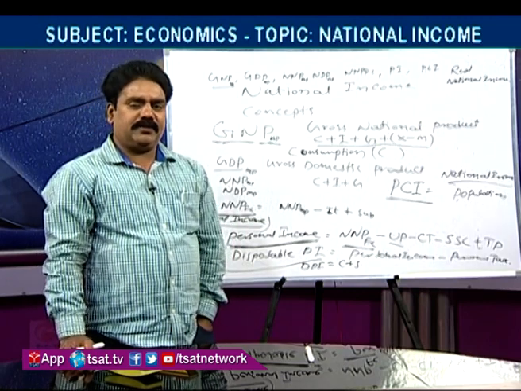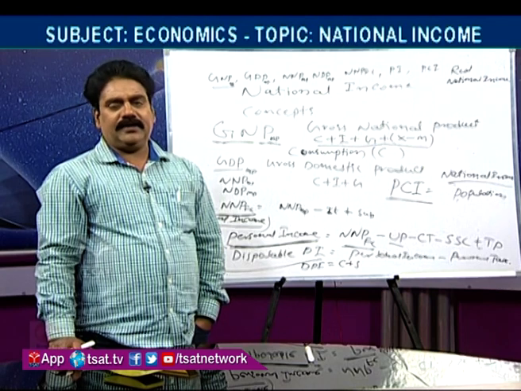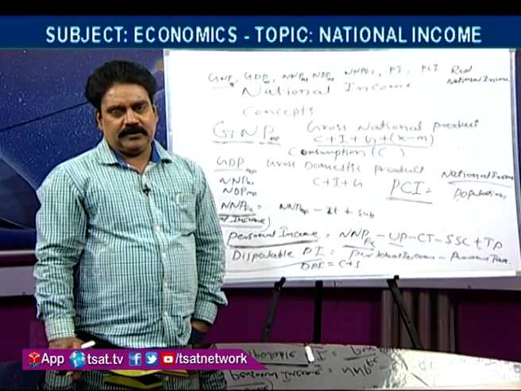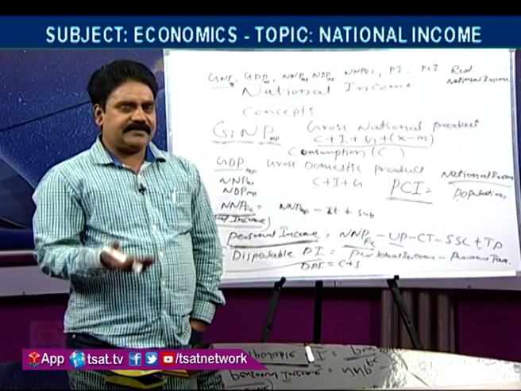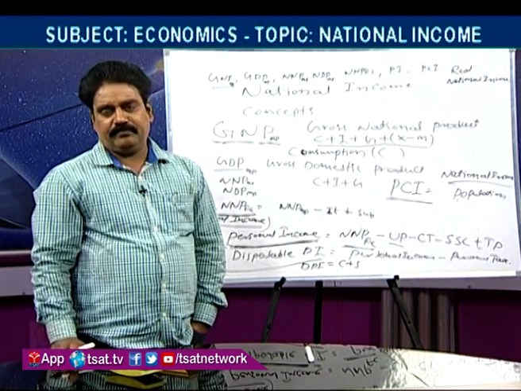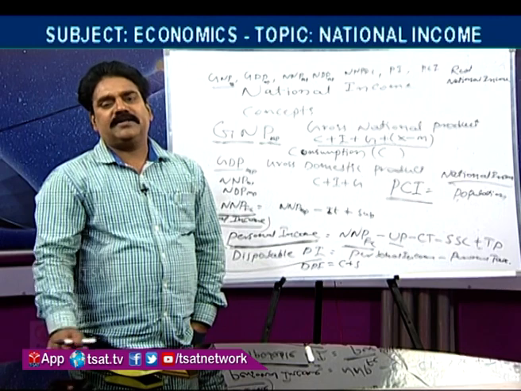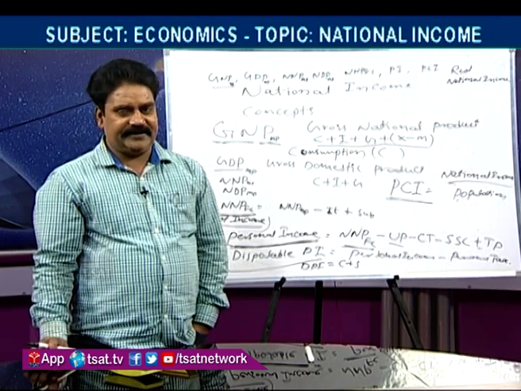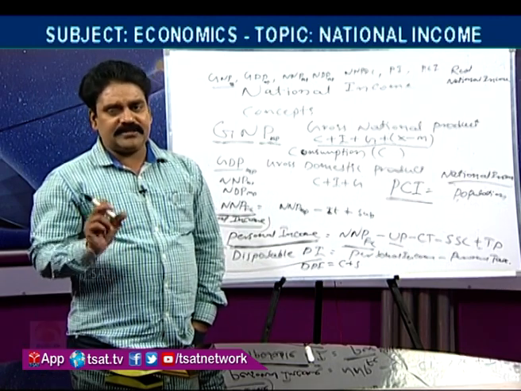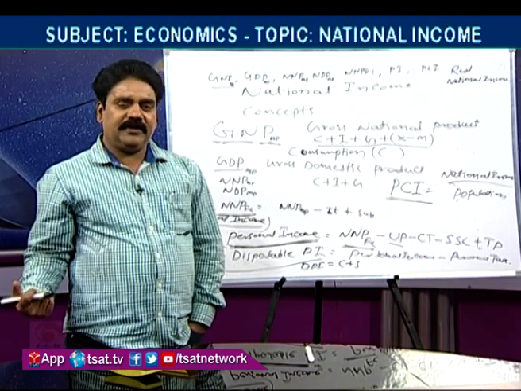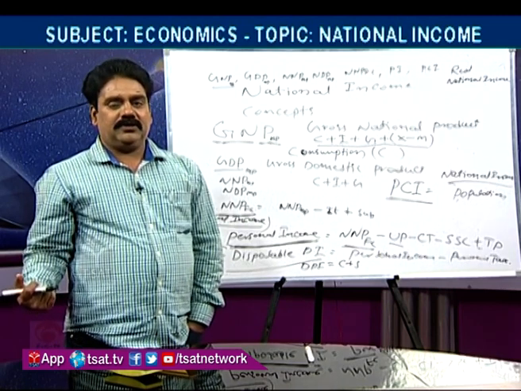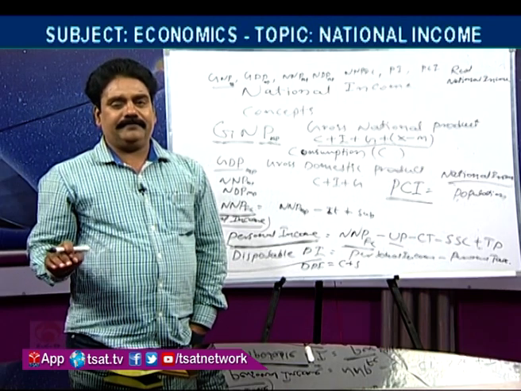Actually, this year's production may be more than last year's. Even though goods and services are increased, national income will be reduced if prices are declined.